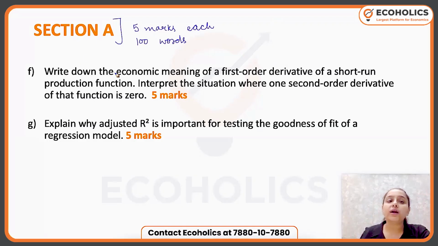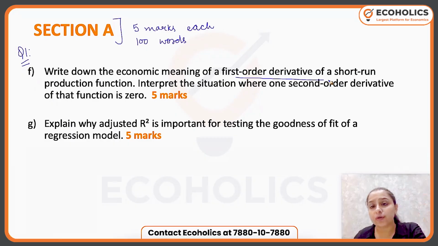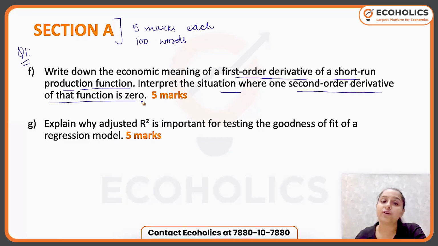Let's see. So the F part says, write down, so this is question number 1. Now we have A, B, C, D, E. All those belong to part A of the G1 paper, for which you can find the discussion in another video. This video is discussion for part B. So we have selected questions belonging to part B. So F part, write down the economic meaning of a first order derivative of short run production function. Interpret the situation where the second order derivative of that function is 0.